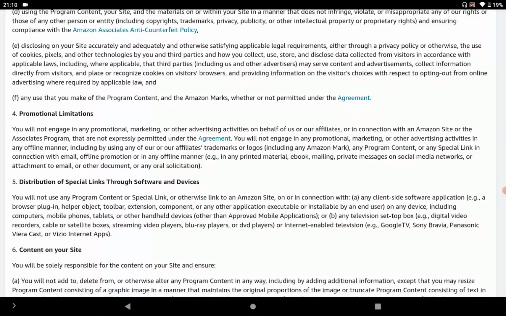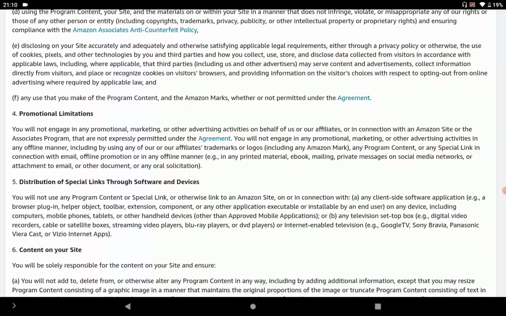And there are some promotional limitations. You can use those links on your website, but you cannot promote them in any other way. You cannot use any other app or website which you have not mentioned in the details of your application, or any offline method for promotion.